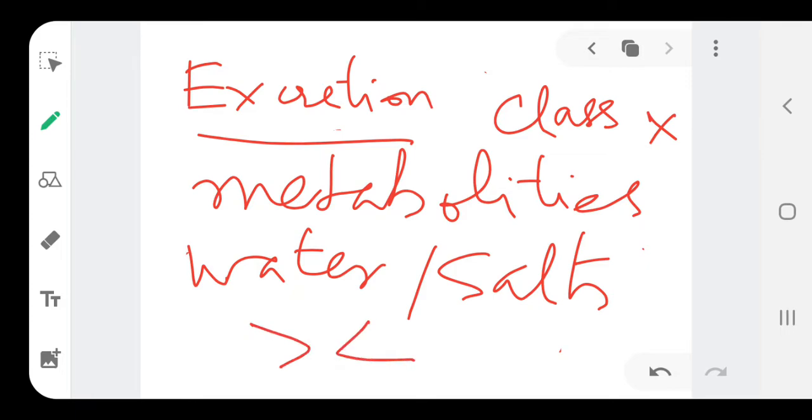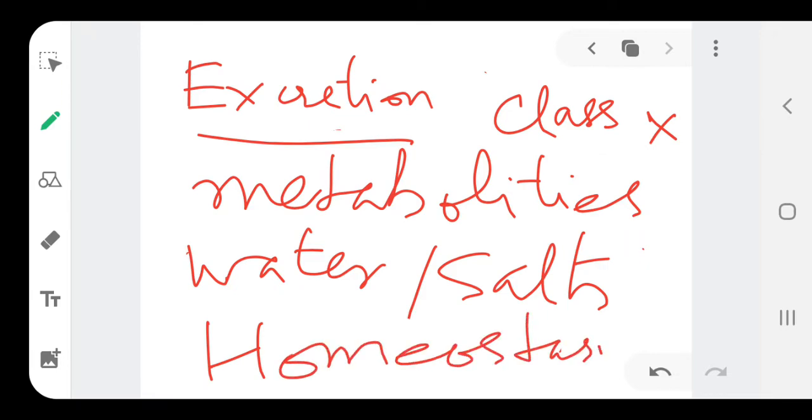So, in order to maintain the state called homeostasis, so that the body can function properly, we have the process called excretion.